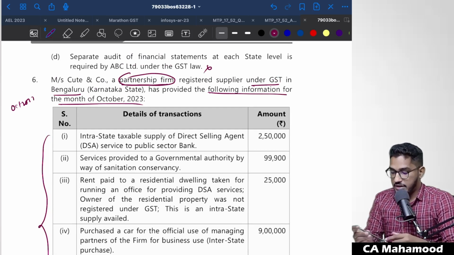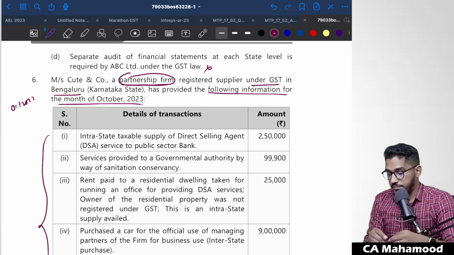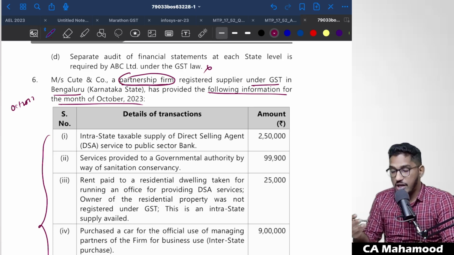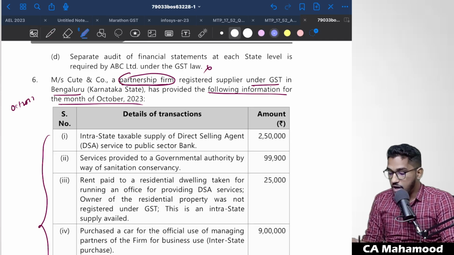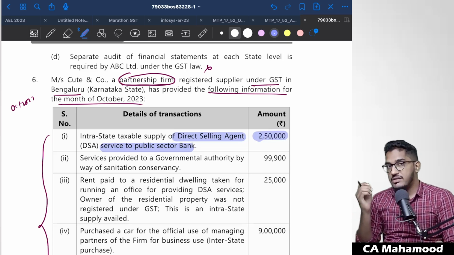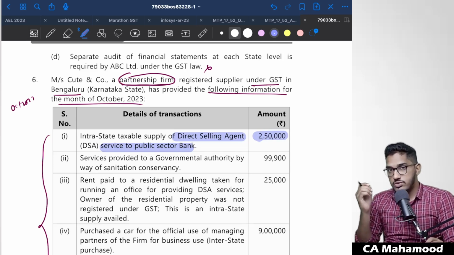Now this entity, they are giving the details of the transactions, whatever they have done. So the first detail they are telling: they have done intrastate outward taxable supply of what kind? They have provided intrastate taxable supply of direct selling agent services to the public sector bank of 2,50,000 value. See, the moment you read services of direct selling agent, which chapter should strike your mind?